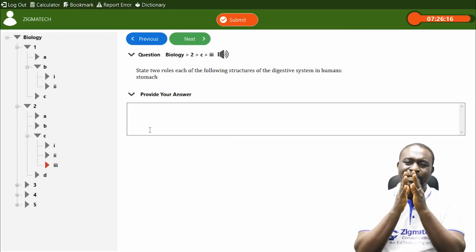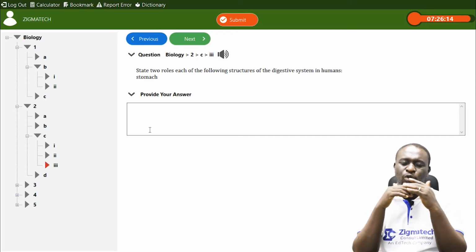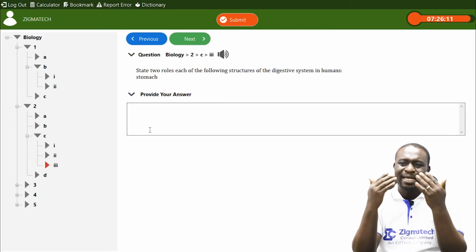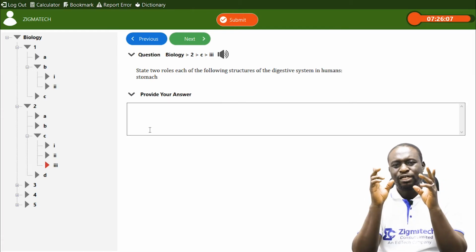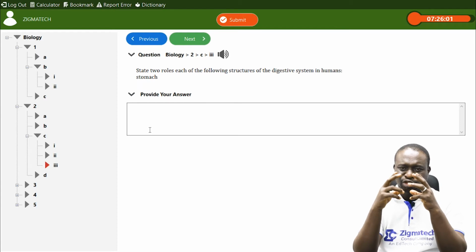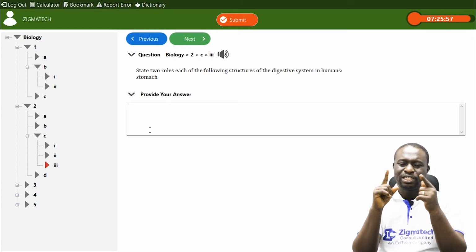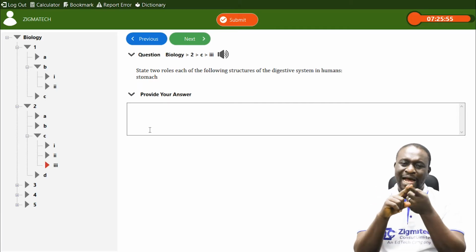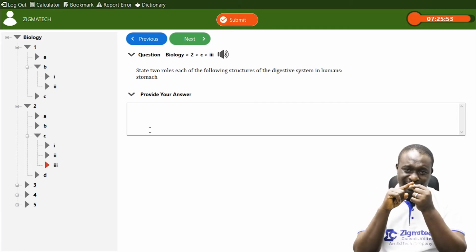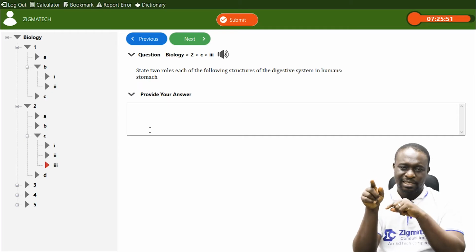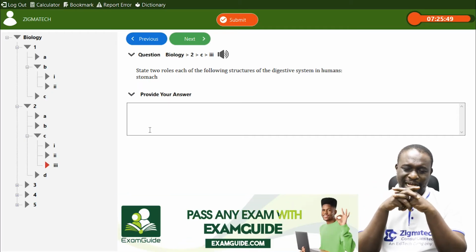Now, what role does the stomach play as it relates to the digestive system in humans? Now, the stomach has what we call gastric gland. There is a gastric gland. This gastric gland produces 2 things: the gastric juice, and it also produces an acid, which is the hydrochloric acid. I'm going to tell you what the hydrochloric acid actually does.